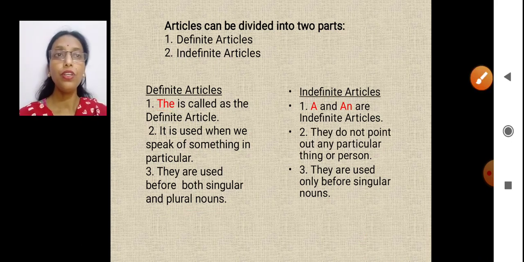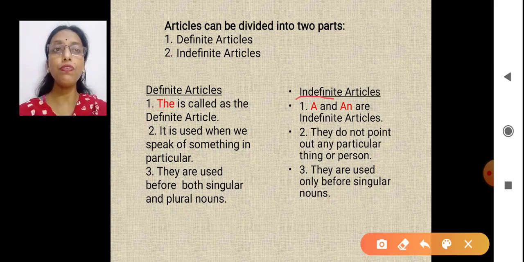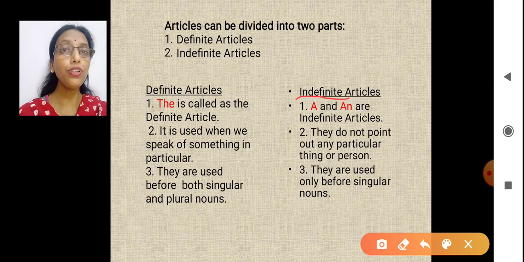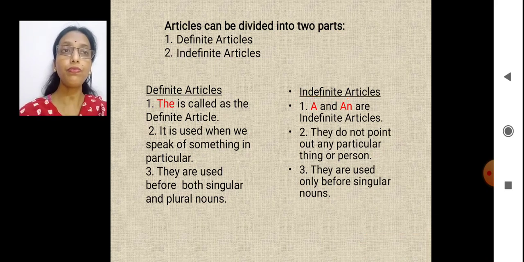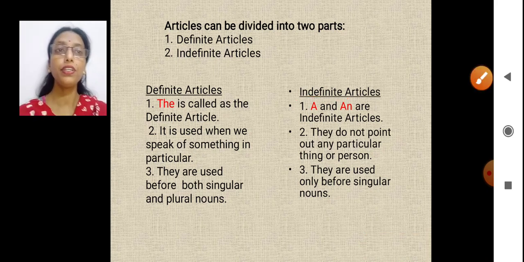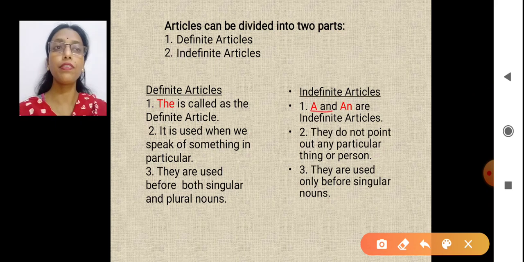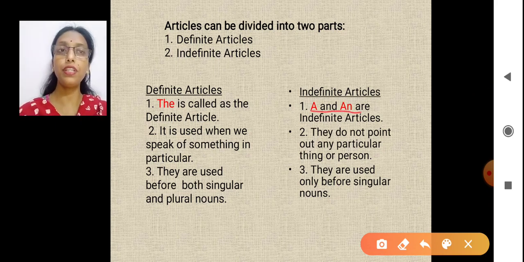Okay. Now what about the indefinite article? Indefinite means I'm not definite. I'm not sure about which particular person I'm talking about. There is nobody particular. I'm talking in common. That is called indefinite. A and an are indefinite articles.